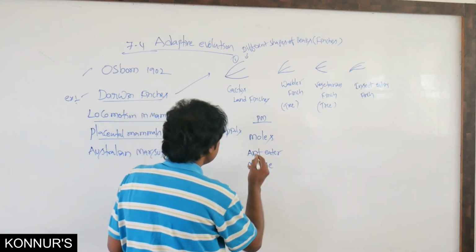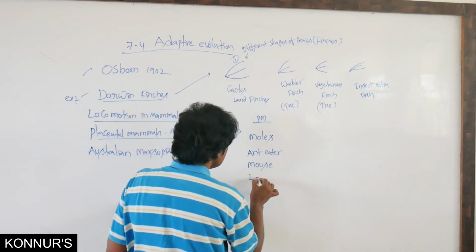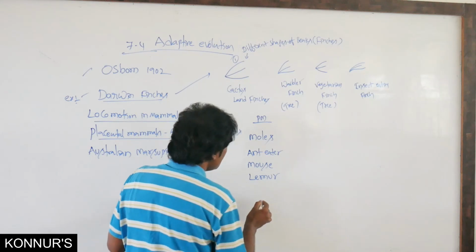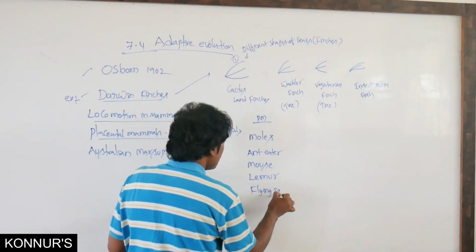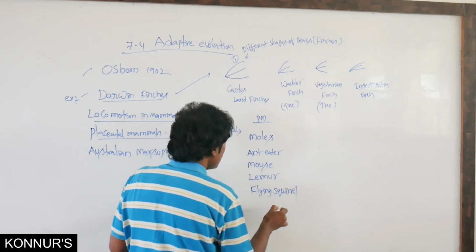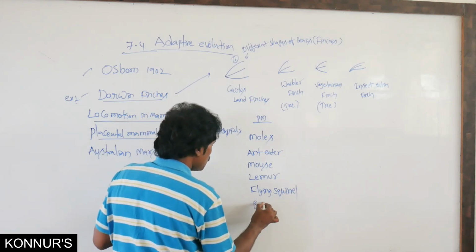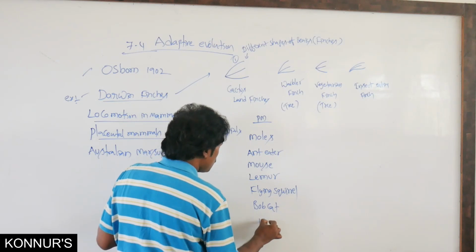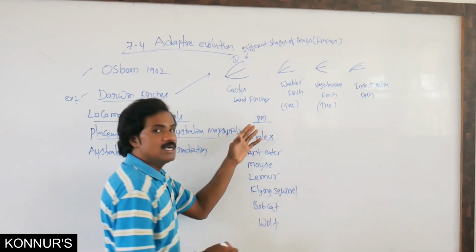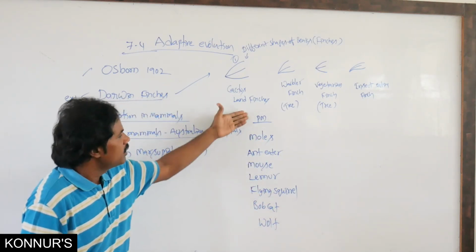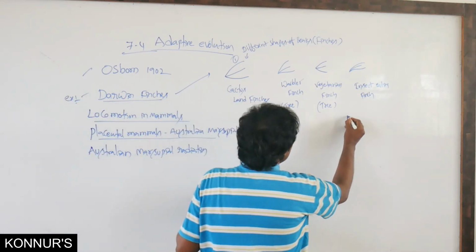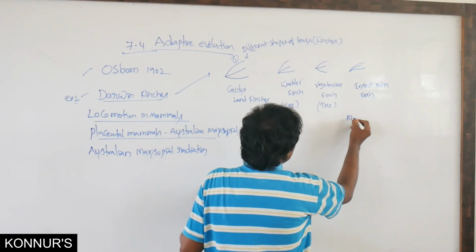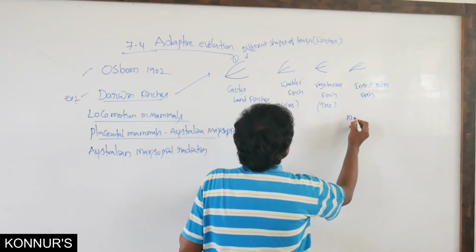Apart from this, then lemur, flying squirrel, then bobcat, as well as wolf. Some of these are examples of the placental mammals. Then related to marsupials, the Australian marsupials.